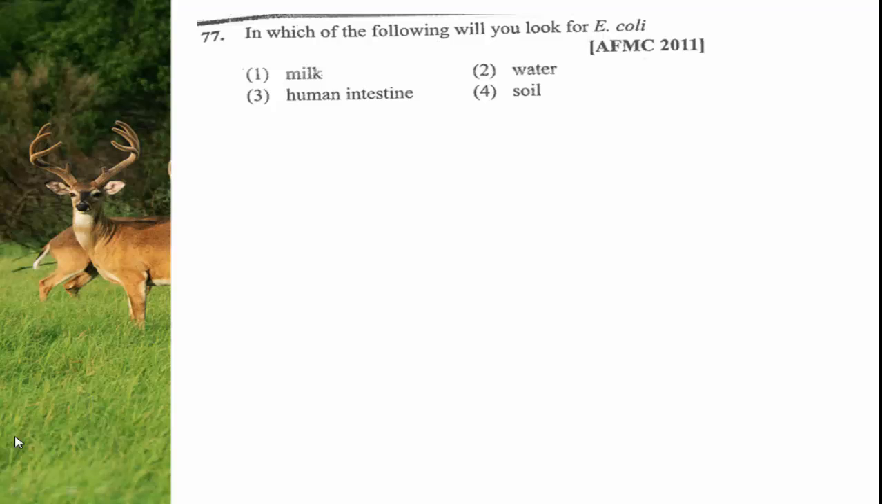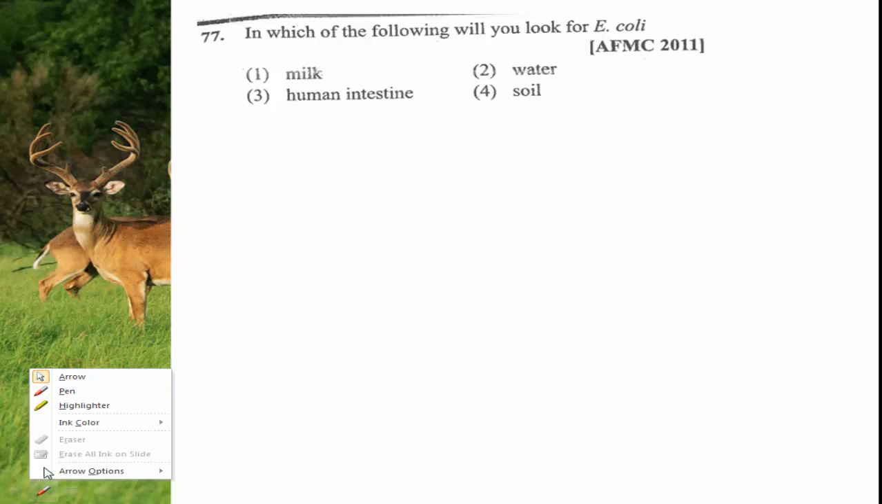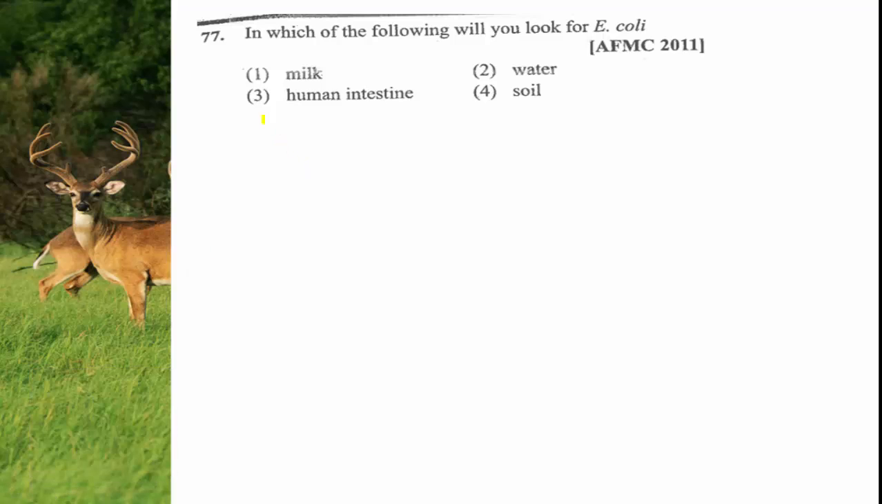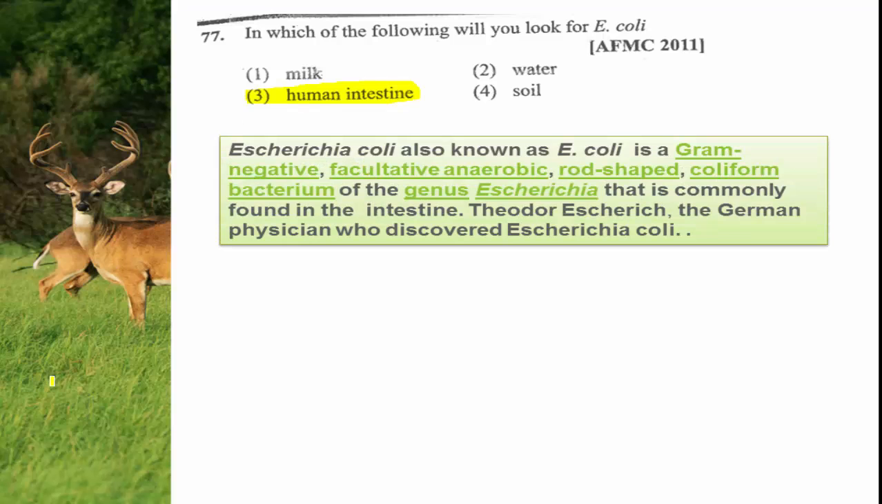The right answer for this question is option 3. It is found in the human intestine. There is a symbiotic association. The human intestine contains many microbes. Among them, the E. coli bacteria is also present. The complete name is Escherichia coli. In short, it is referred to as E. coli. It is a gram-negative bacterium.